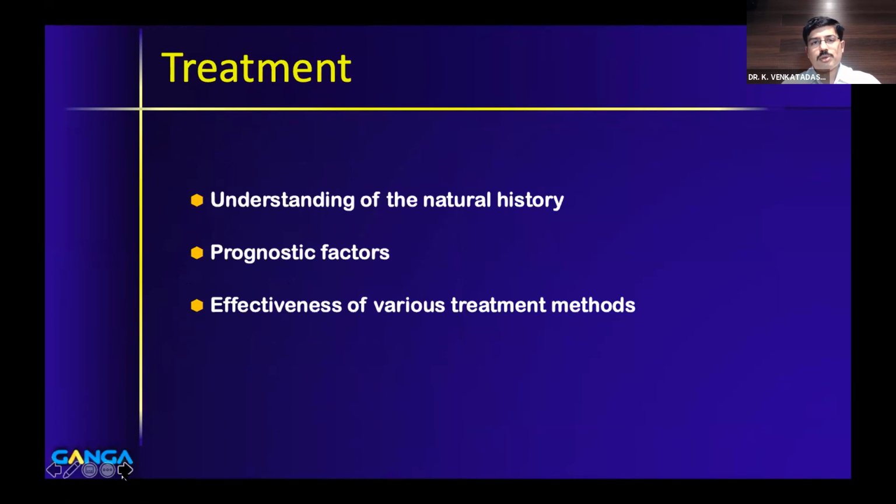So to achieve the goal, you should understand the natural history, which we saw already. And you also should know what all the prognostic factors are which influence the treatment, and also the effectiveness of various treatment methods, because there are a lot of treatment methods described. You should know the effectiveness and choose the right treatment for the right patient.